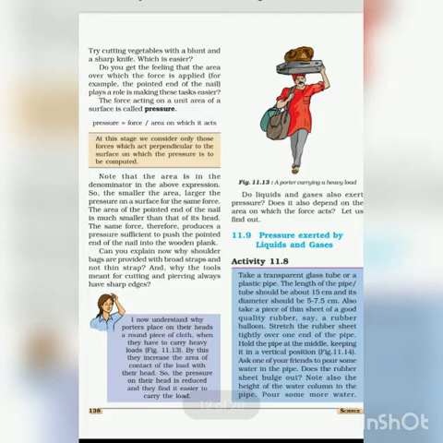Now refer to figure 11.13. Porters place a round piece of cloth when they have to carry heavy loads. By this, they increase the area of contact of the load with their head. So pressure on the head is reduced and they find it easier to carry the load.